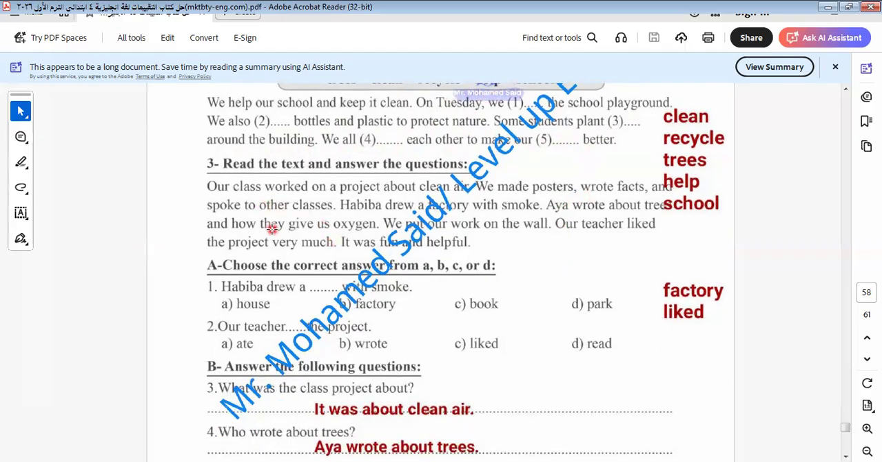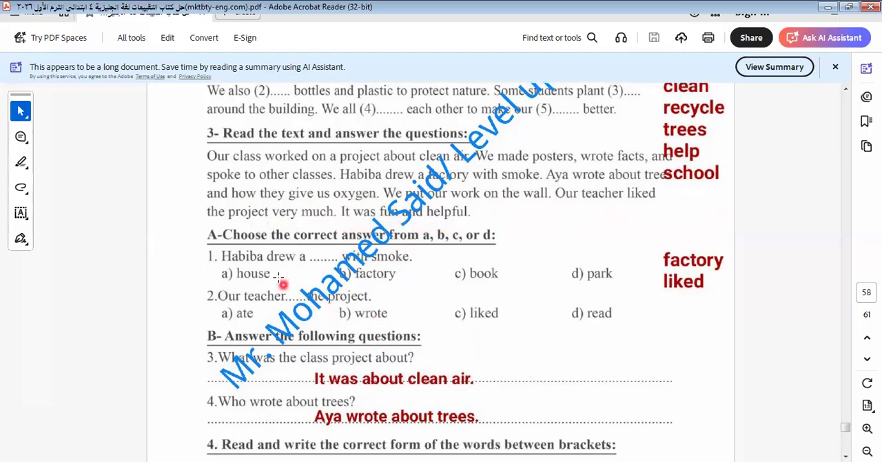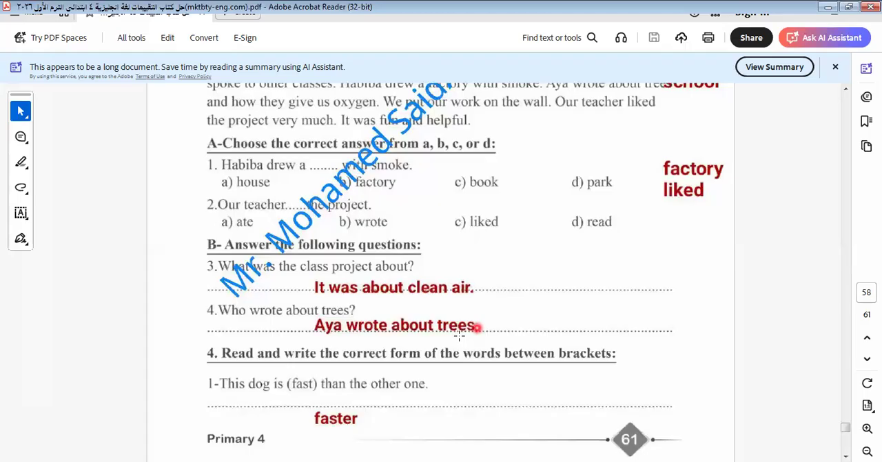Let's go to the comprehension text. Our school worked on a project about clean air. We made posters, wrote facts, and spoke to other classes. Habiba drew a factory with smoke. Aya wrote about trees and how they give us oxygen. We put our work on the wall. Our teacher liked the project very much. It was fun and helpful. Habiba drew a factory with smoke. As we know here, Habiba drew what? A factory. Excellent. Our teacher liked his project. Here it's liked. Let's go to another one.